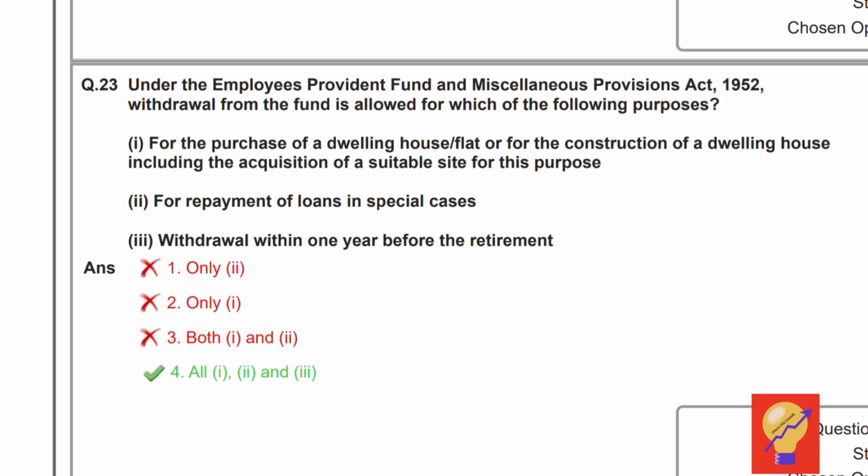Option 1. For the purchase of a house or flat or for the construction of a dwelling house, including the acquisition of a suitable site for the purpose. Yes. Option 2. For repayment of loans in specific cases. Correct. Option 3. Withdrawal within 1 year before retirement. Yes. All these purposes are allowed. Hence, option 4, that is all of 1, 2 and 3, is the correct answer.